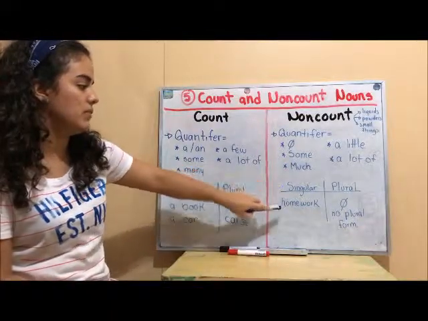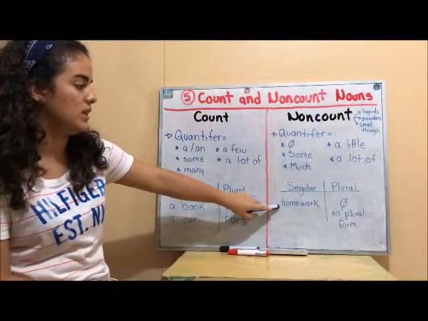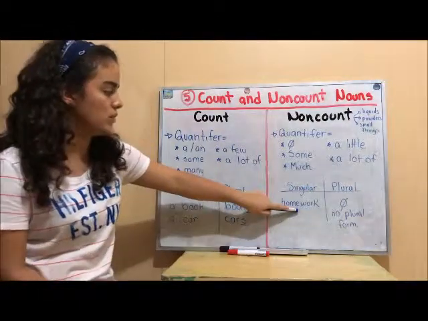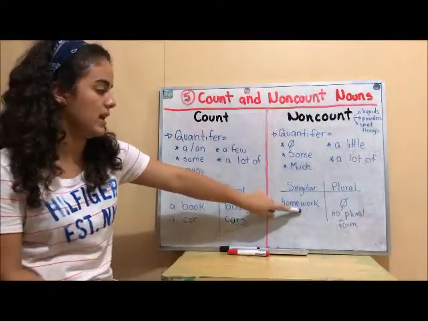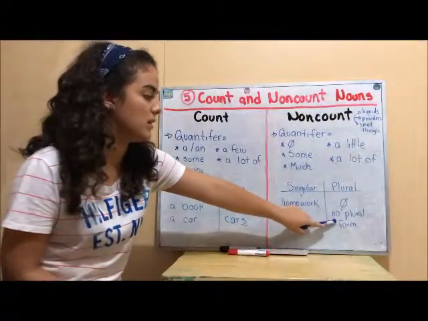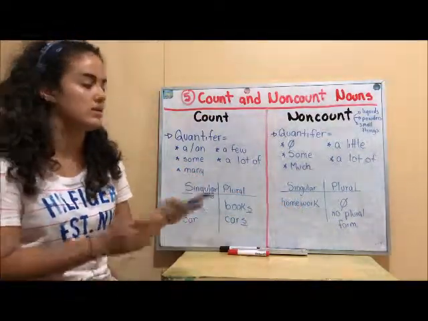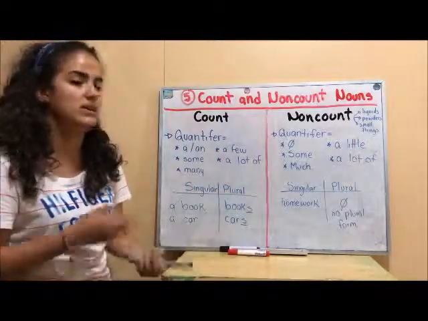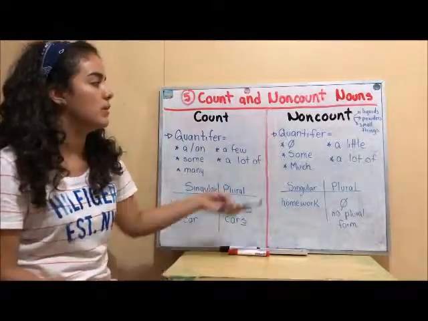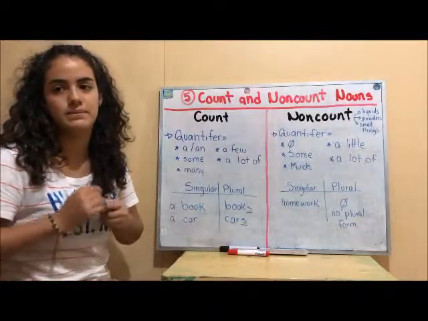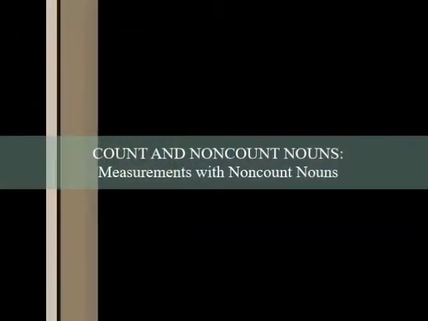And for singular, we have homework, but we cannot make it plural. So that's how we know homework is a non-countable noun, because we cannot make it plural. As with money, we cannot say monies, so when it's not plural, we will know that it's a non-countable noun.